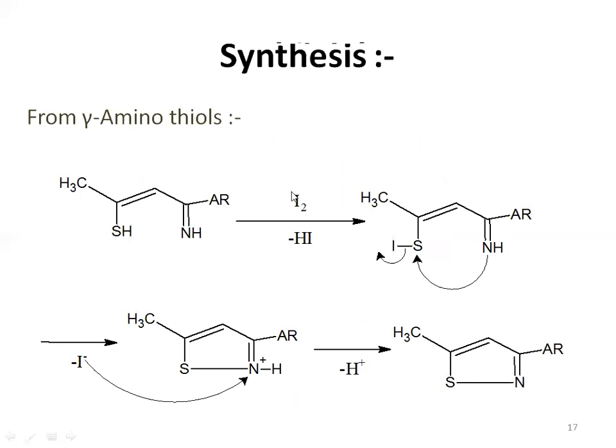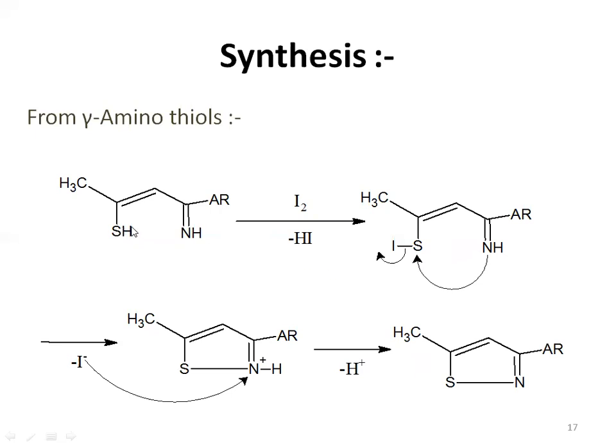After that, synthesis. We are going to do synthesis of an isothiazole from an alpha-amino thione. Let's see. Here is our reactant. In that, we are going to add an I2 molecule. After addition of I2, that iodine will attack this sulfur. After that, what will happen? The electron pair from the nitrogen atom will attack this sulfur group.